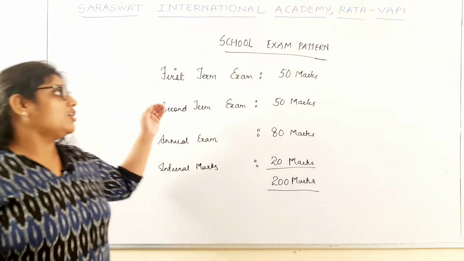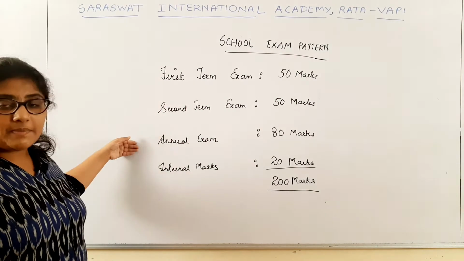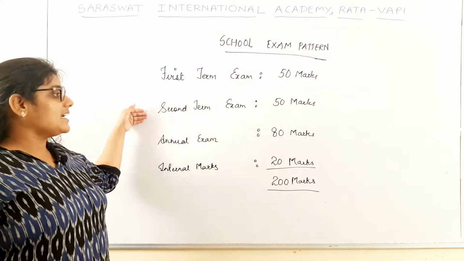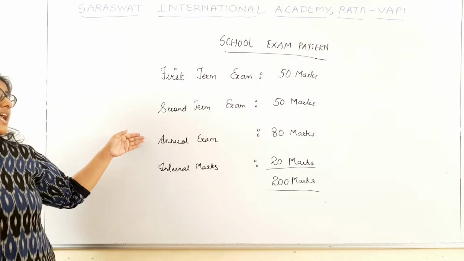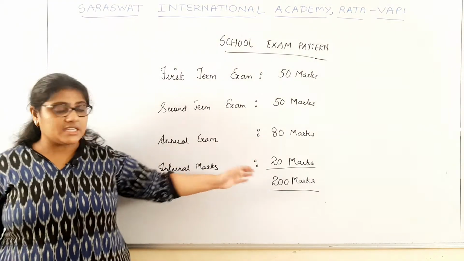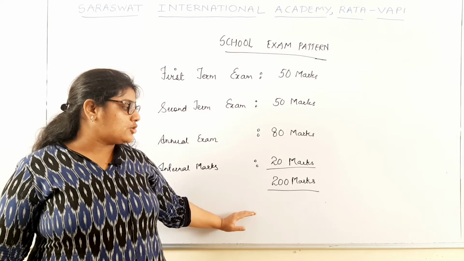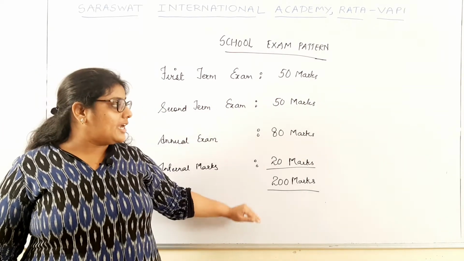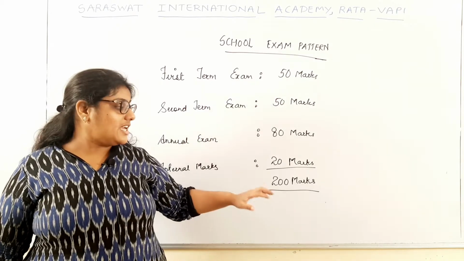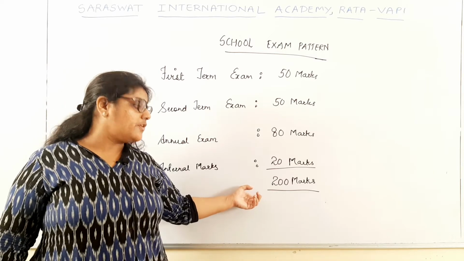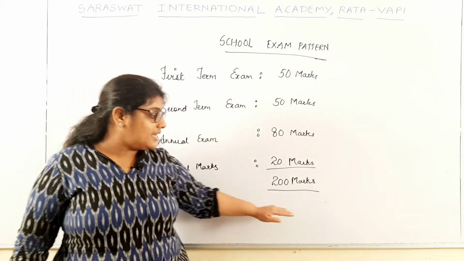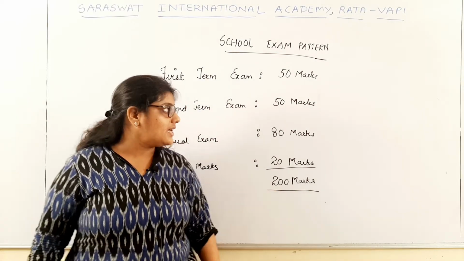Now students, during your 11th standard, 3 exams will be conducted in the school. The first term exam is of 50 marks, the second term exam again of 50 marks, the annual exam of 80 marks, and internal marks in each subject is 20 marks. So this brings the total to 200 marks. At the end of the year, the report card will be given to you, and in that report card, each subject's marks will be out of 200, which will be divided into 100 marks, and then you will be given the results.